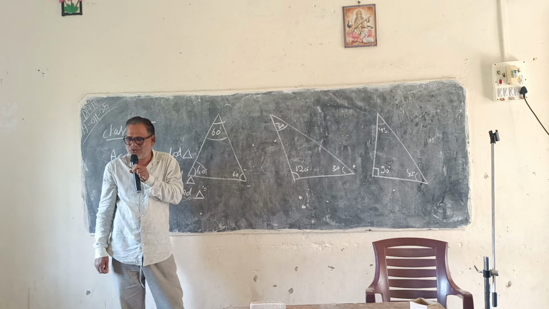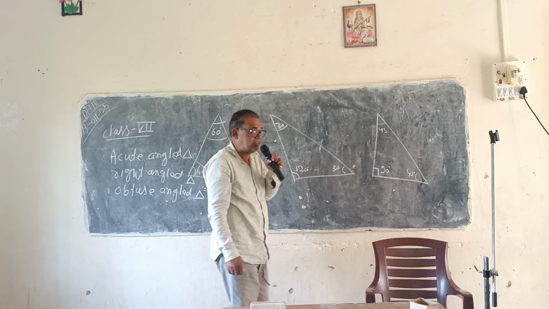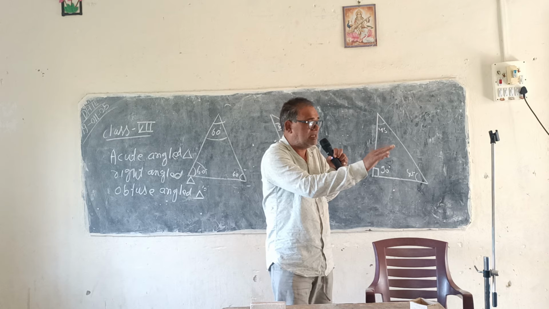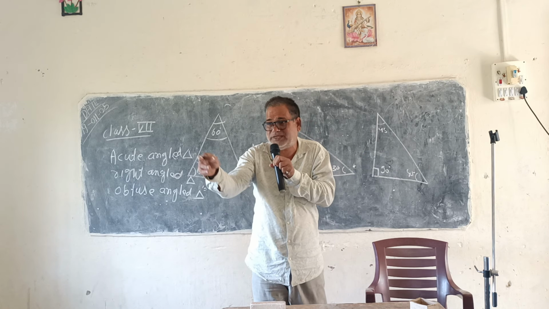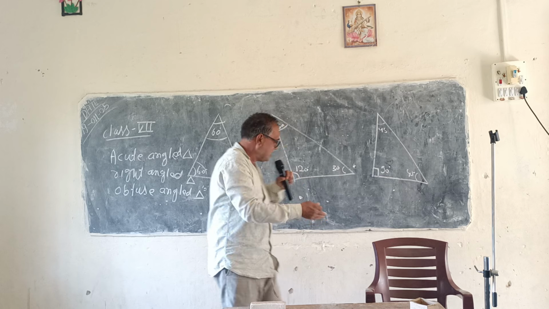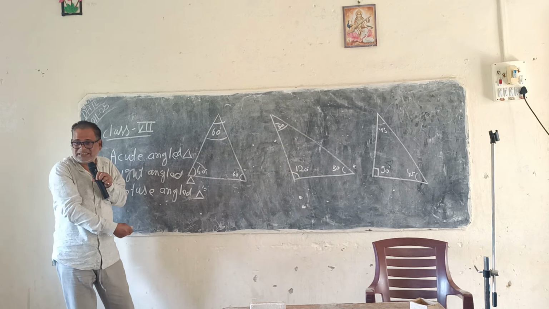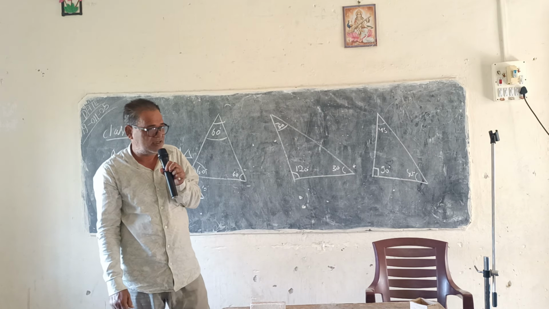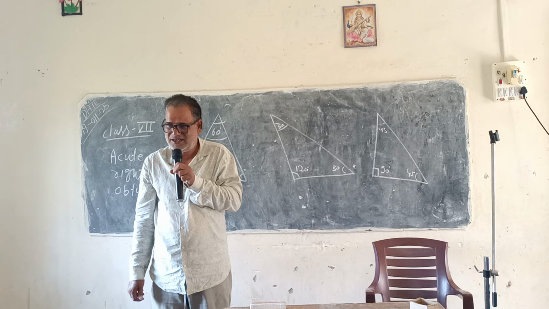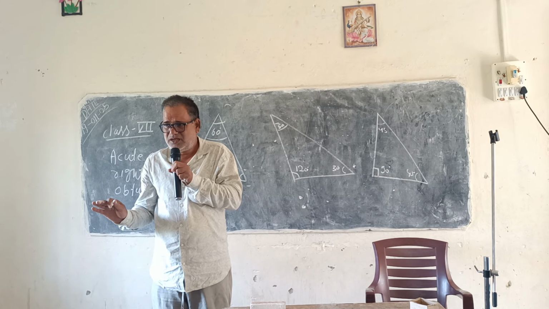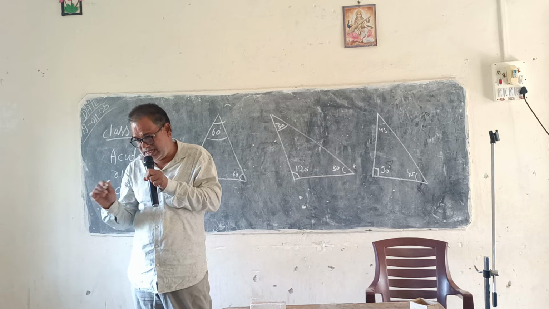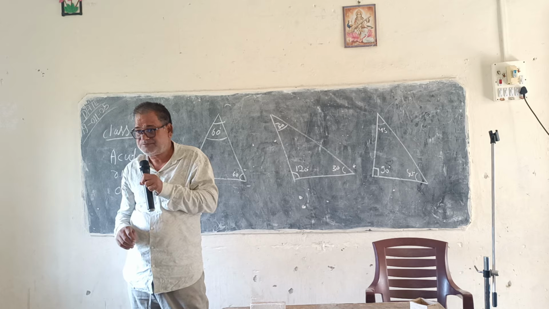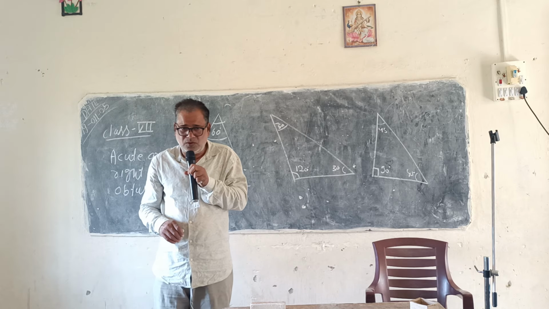Okay. So how many kinds of triangle do we have on the basis of their angles? Only three kinds of triangle we have on the basis of their angles. And what are they? They are acute angle triangle, right angle triangle, and obtuse angle triangle. So three kinds of triangles we have on the basis of their angles, right?